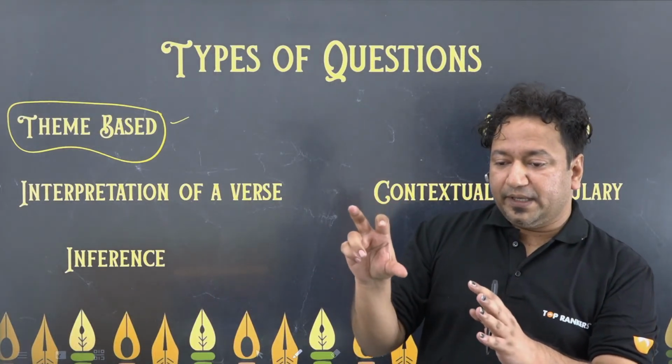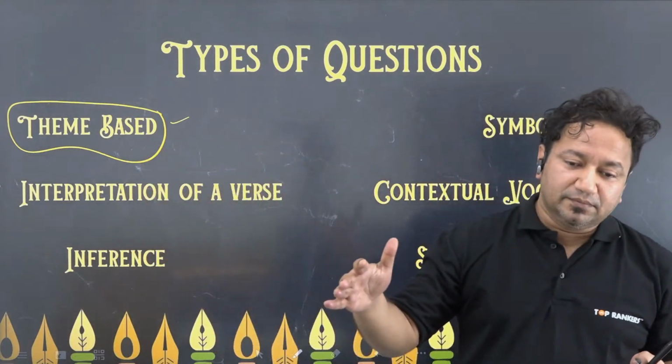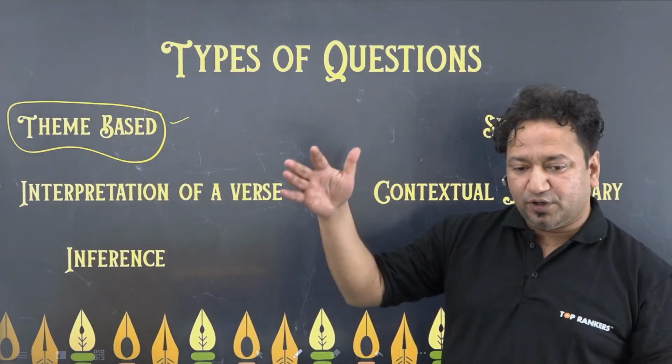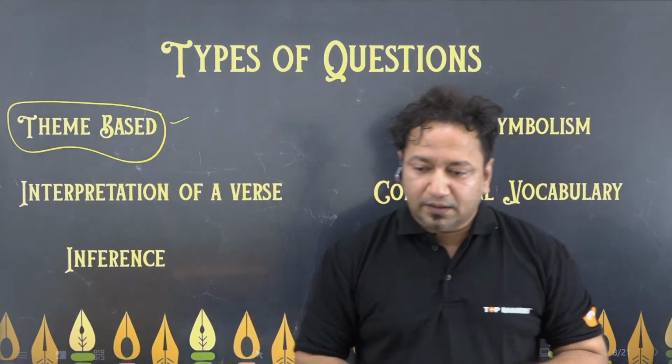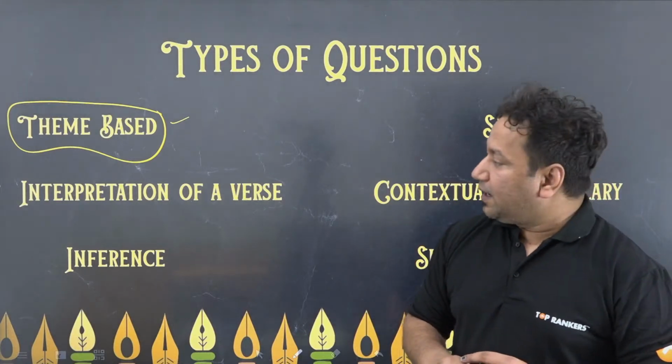If you remember in RC, you had central theme, you had supporting theme, right? Main idea, supporting idea. So the theme can be of the entire poem, or the theme can be of certain stanzas. Moksh, I'm good. How are you? Cool. Understood. That is stanza. So theme can be both ways.